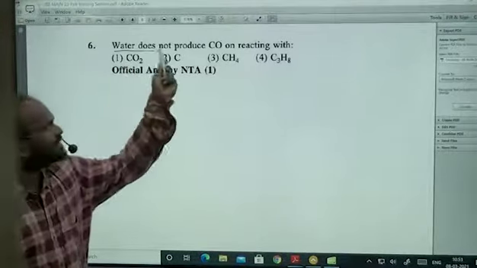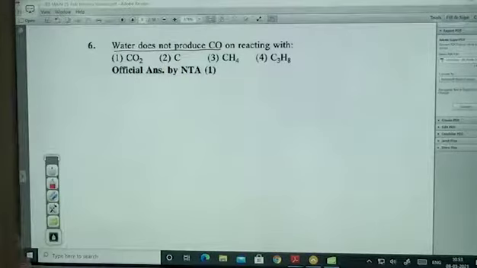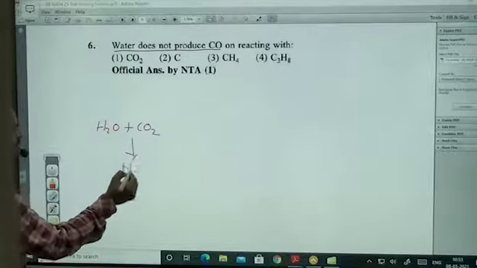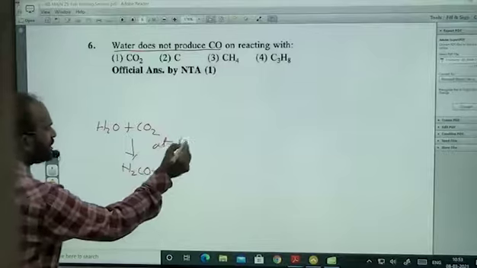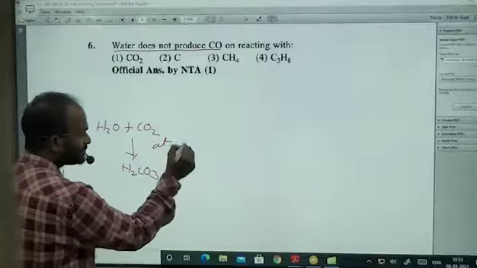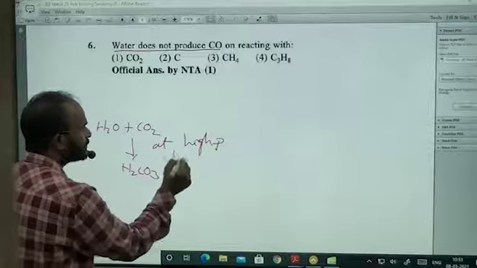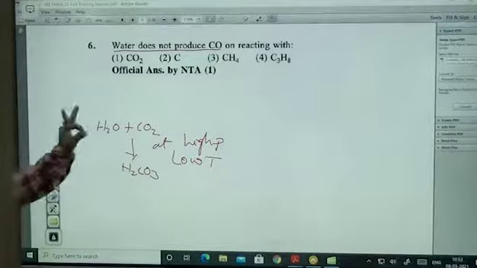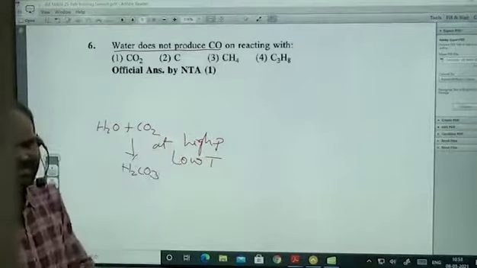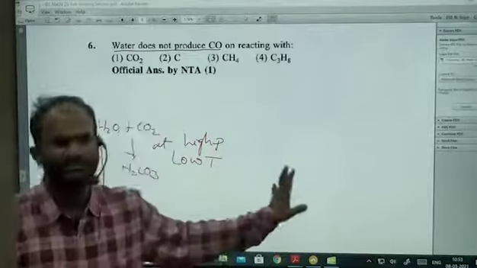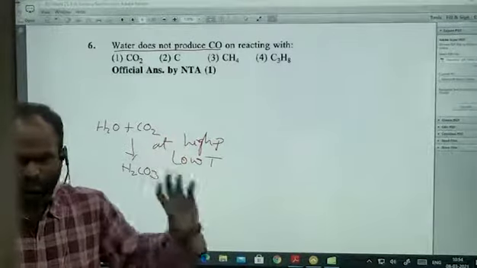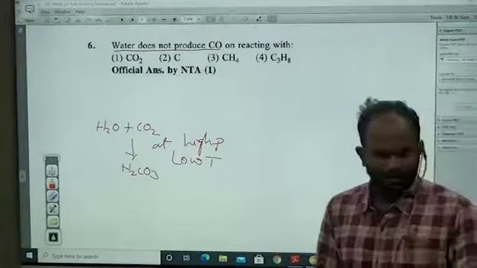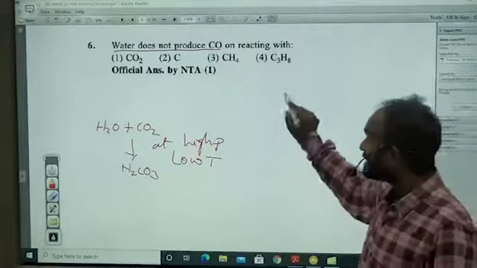Next. Water does not produce carbon monoxide on reacting with which? I am reacting with H2O. H2O plus CO2, at low pressure, at high pressure, low temperature, nothing but carbonic acid. Whatever the condition, it does not give carbon monoxide because carbon dioxide is not at all an oxidizing agent. At any cost, it doesn't want to undergo reduction, except under the situation